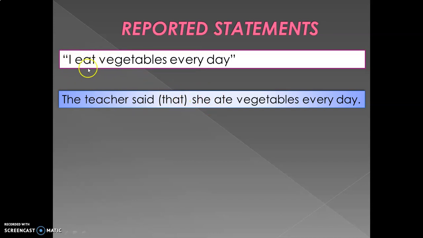The second part is the verb. It is in present simple, and in the reported sentence it is ate. The verb is in past simple. And after that we complete with the complement. The teacher said that she ate vegetables every day. But what happened with the verb? How do we change it from present into past?